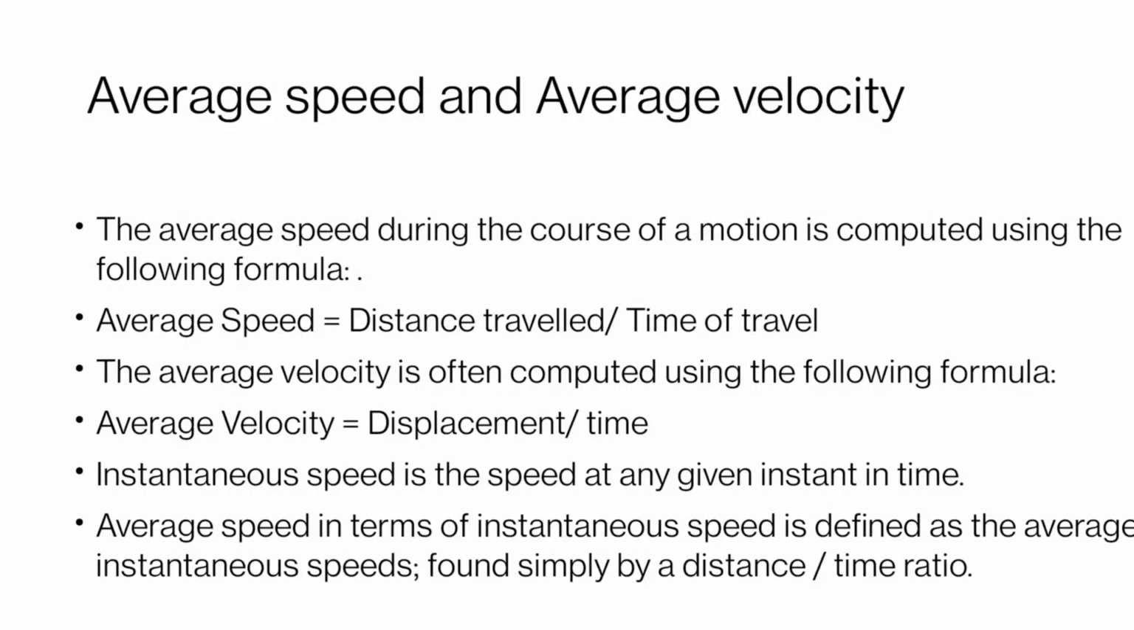And one interesting point, instantaneous speed. As the name suggests, instantaneous speed is the speed at any given instant of time. So we can represent average speed in terms of instantaneous speed. The definition of average speed in terms of instantaneous speed is the average of the instantaneous speeds, found simply by a distance time ratio.